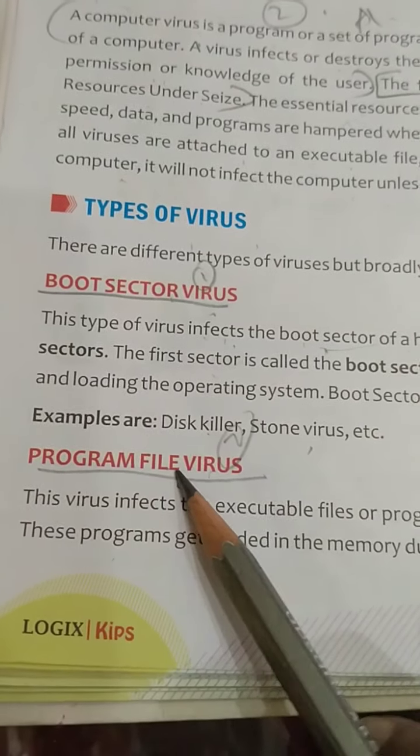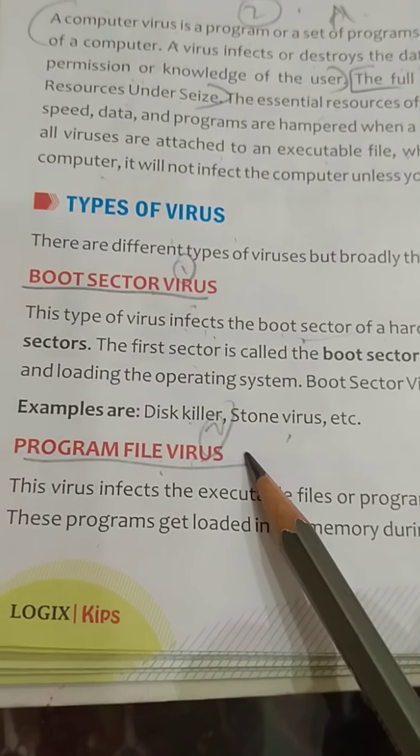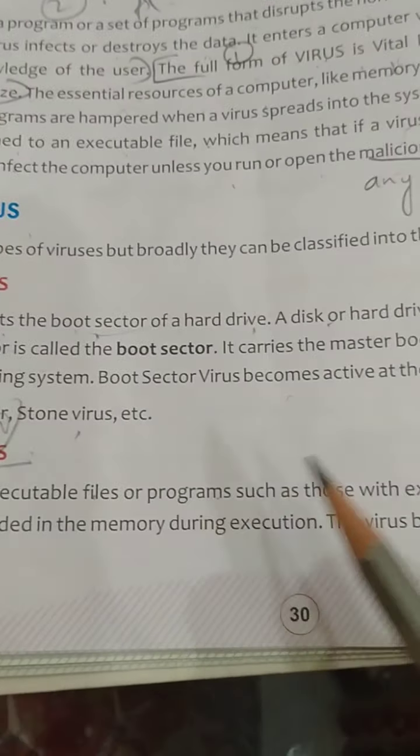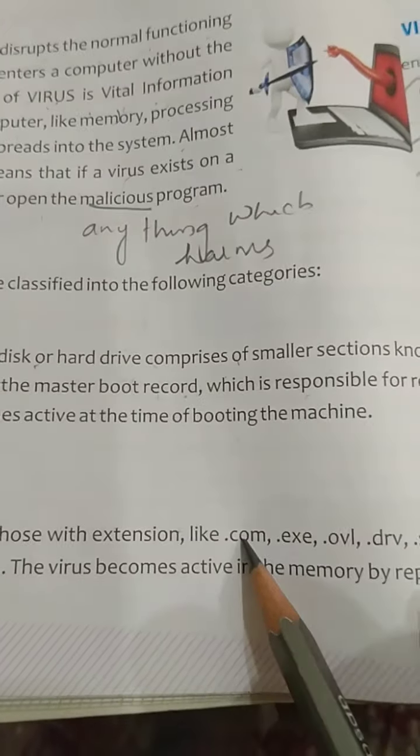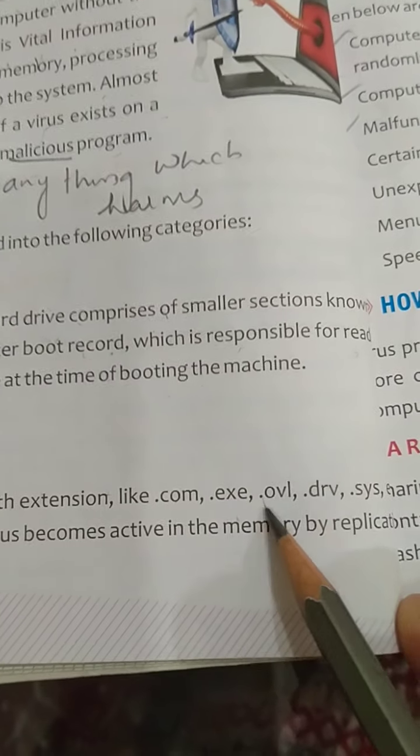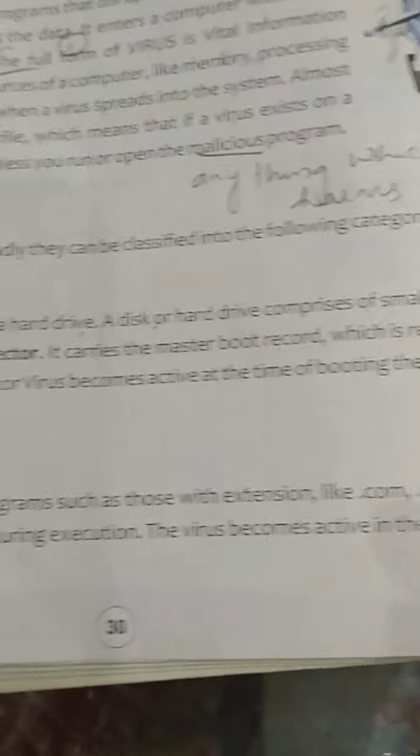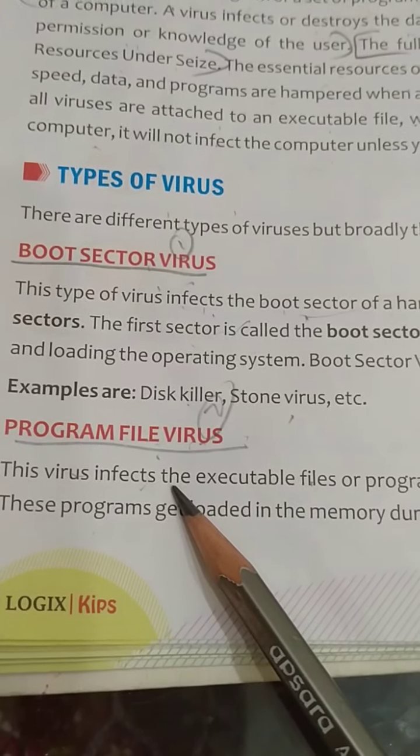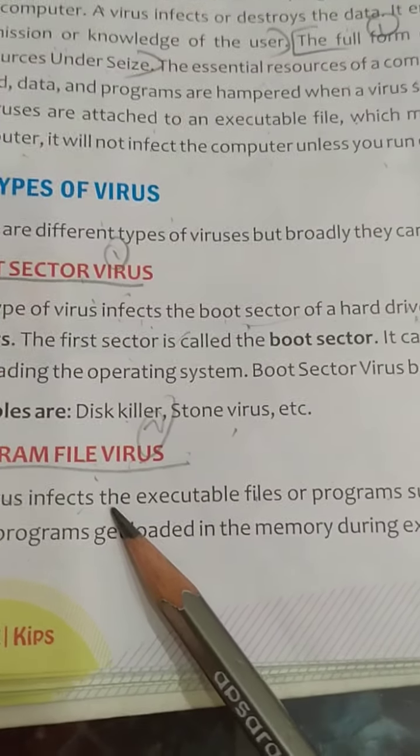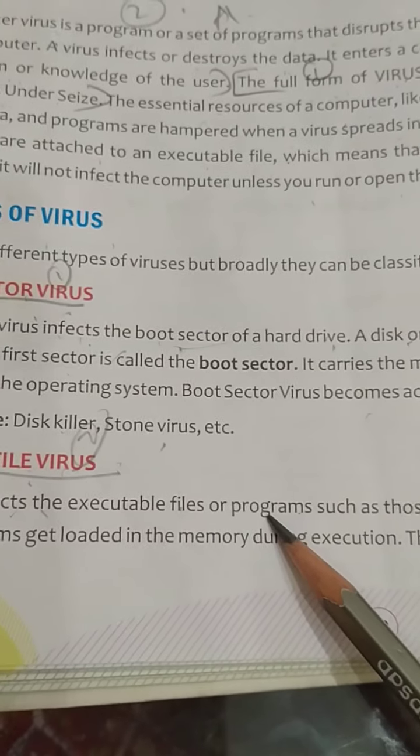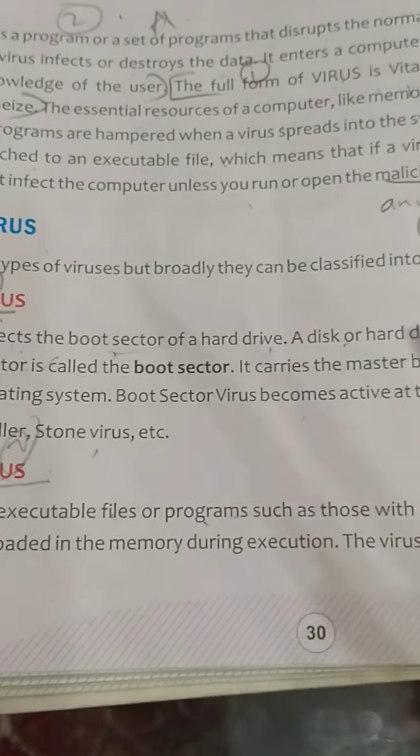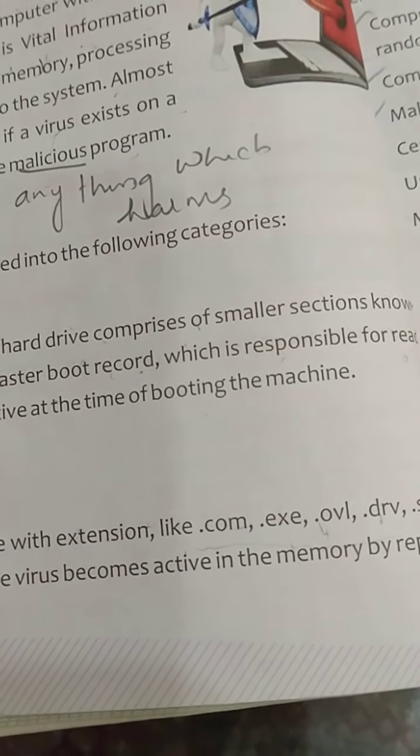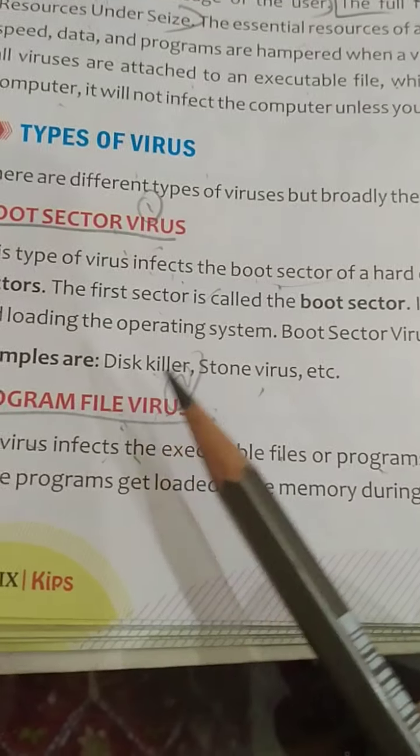Next one is program file virus. What is this program file virus? This virus infects executable files or programs, such as those with extensions like .com, .exe, .ovl, .drv, .sys. I said that boot sector virus will affect the boot sector of a hard drive. Here, program file virus will infect the executable files or programs with extensions like .com and .exe.